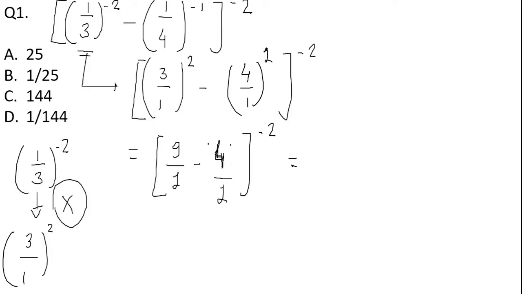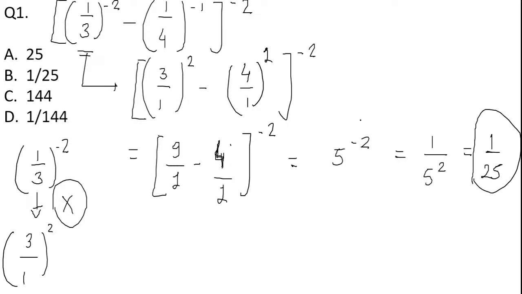Okay, so what will be the subtraction of 9 minus 4? It is 5, 5 raised to minus 2. Yes, so 5 raised to minus 2 can be written as 1 upon 5 raised to 2. So the answer for this given question will be 1 upon 25. That is option number A.